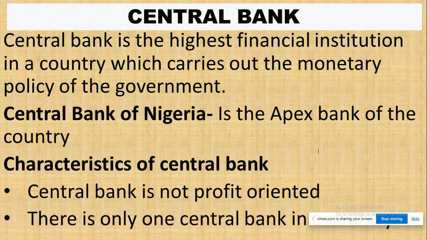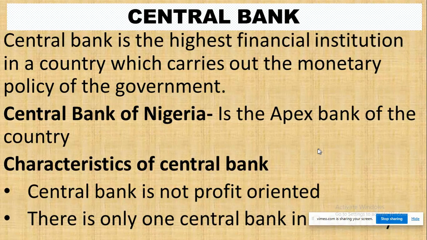It is the bank that coordinates all activities of other types of banks. In Nigeria, we call it CBN, Central Bank of Nigeria, the apex bank of the country that regulates and coordinates all other activities related to money in the country.